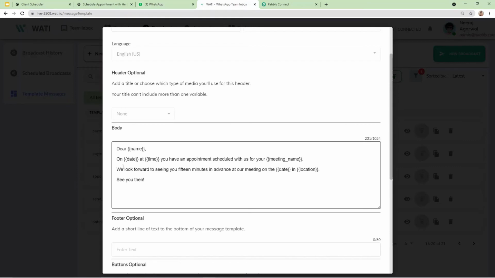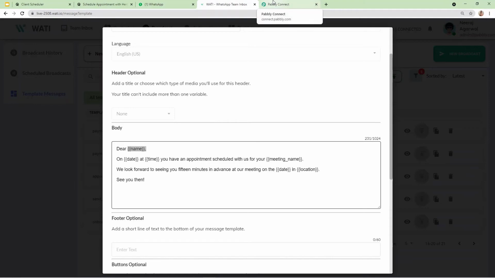So this is a variable kind of thing that is going to keep on changing along with every new client. Name will be changed, the date, time, meeting name, everything is going to keep on changing according to the data which is entered by the client. So these are called custom parameters. These are the parameters I have provided in my template. You can also provide according to yourself, such as website, email, and other parameters. We are going to fill them one by one.